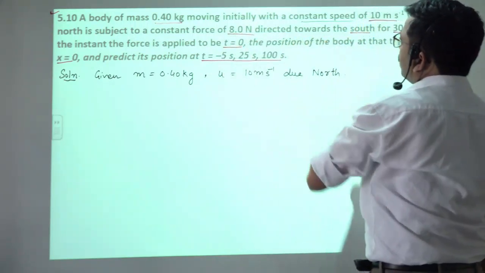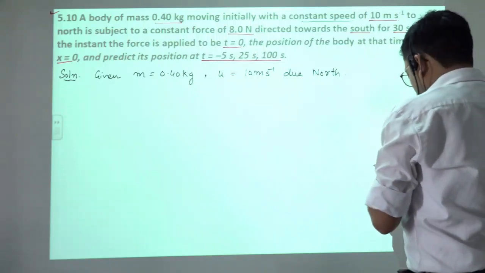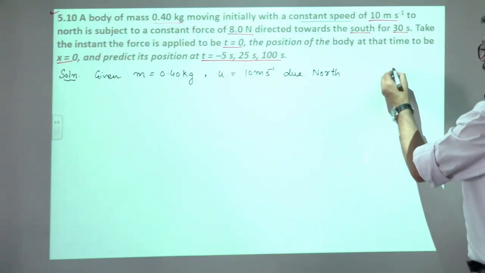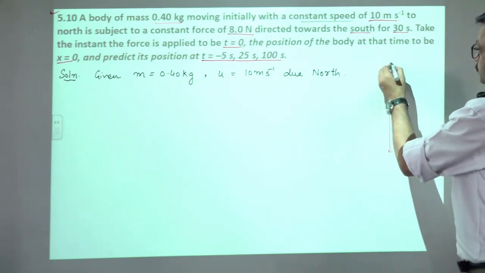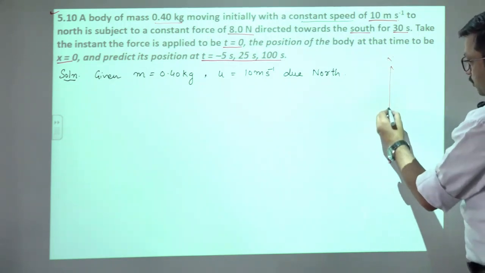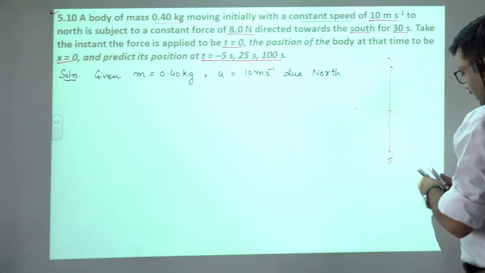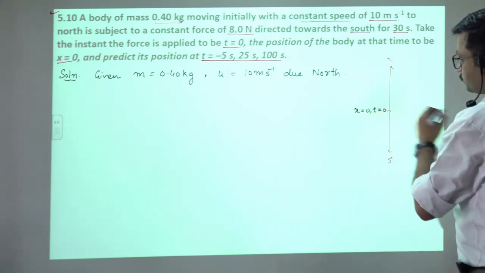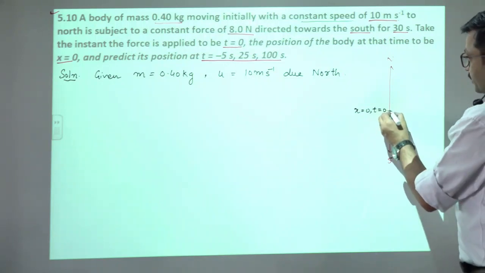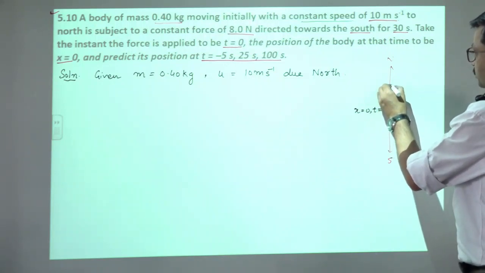Newton directed towards south. So if we talk about the diagrammatic view of this situation, so this is our north direction, this is south, and here we are considering x is 0 and t is equals to 0. So body is moving with the initial velocity of how much?